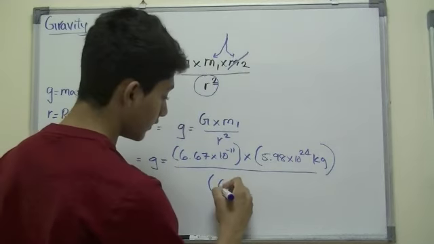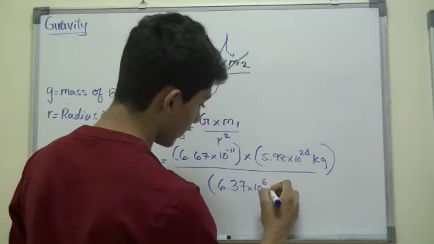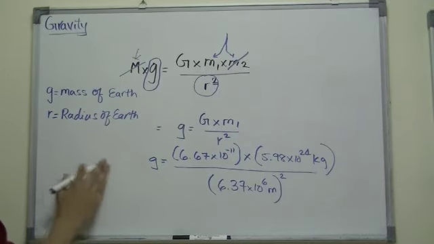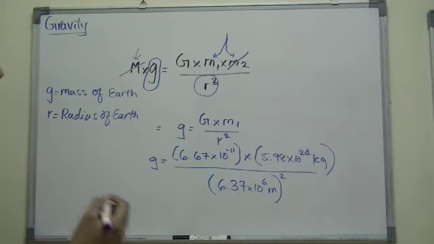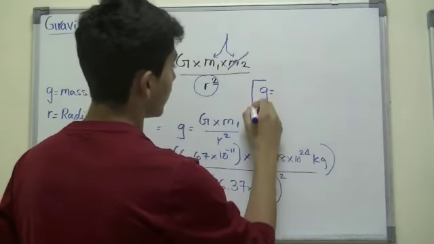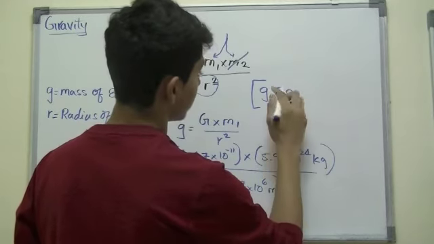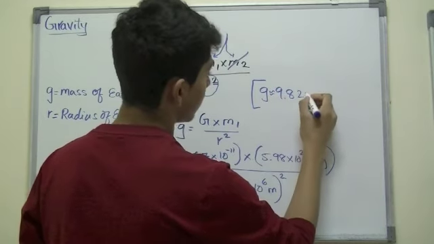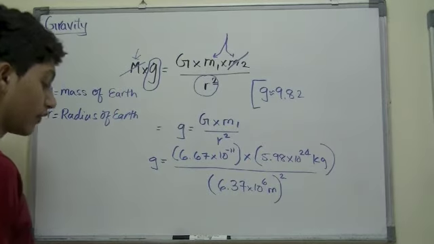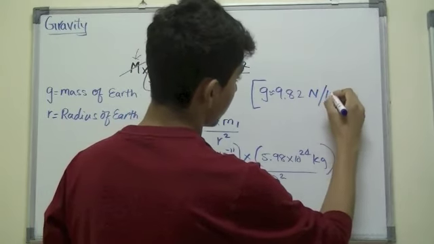The radius is 6.37 times 10 raised to the 6th power meters, and you need to square that. After you do this, you end up with your answer: gravity on Earth is equal to approximately 9.82. This is rounded, okay? It's 9.8182, something like that, and it goes on forever. The unit here is Newton over kg.